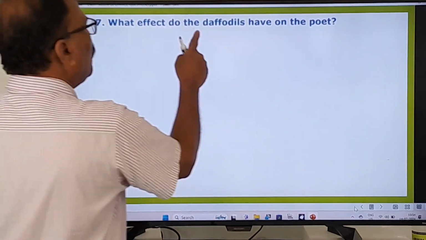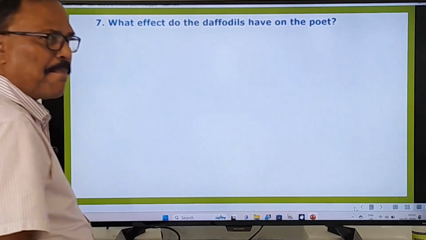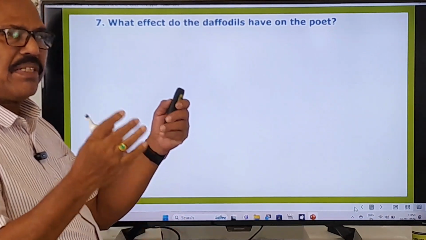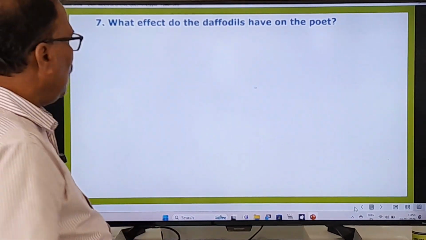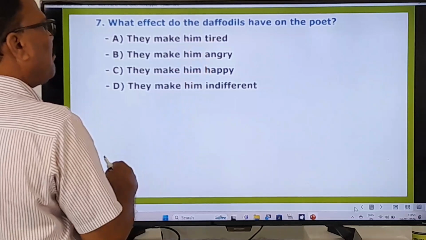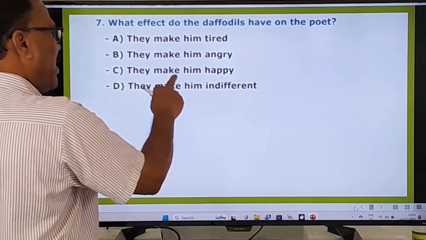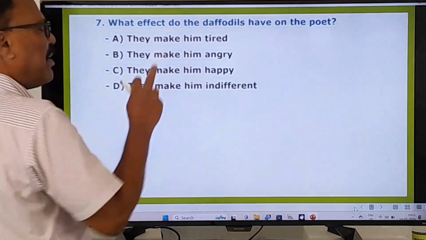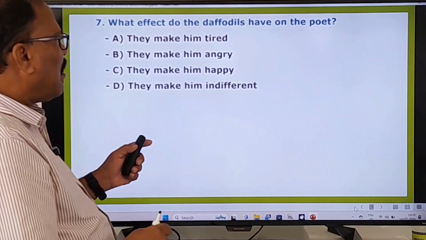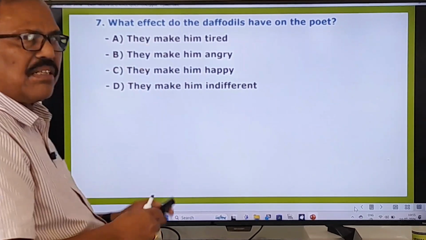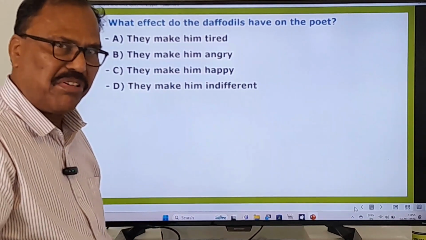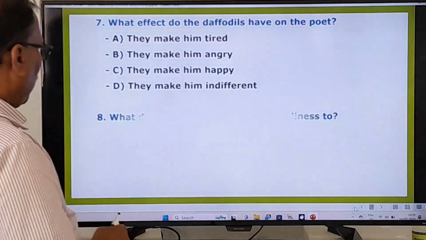What effect do the daffodils have on the poet? What effect do the daffodils have on the mind of the poet? They make him tired, they make him angry, they make him happy, they make him indifferent. So what is the impact of these daffodils on the mind of this poet William Wordsworth? You go to the next question.